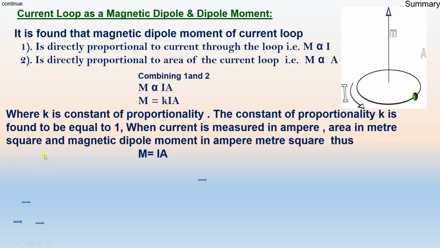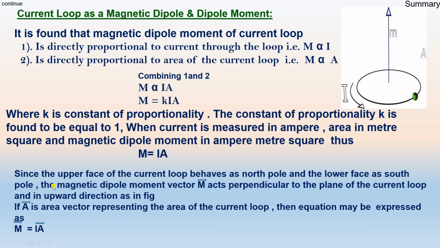So the magnetic dipole moment of the current loop M is equal to IA. Since the upper face of the coil behaves as a north pole and the lower face as a south pole, the magnetic dipole moment vector M acts perpendicular to the plane of the loop in the upward direction. If A is the area vector representing the area of the loop, then the equation is written as M vector equal to I A. Okay, that was all.